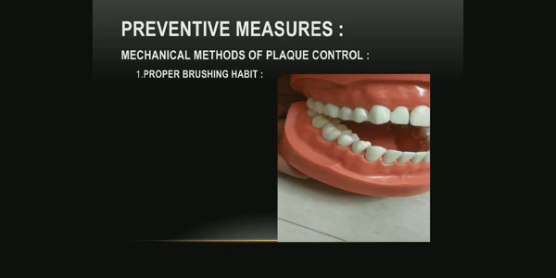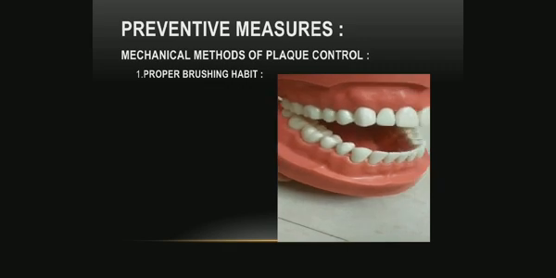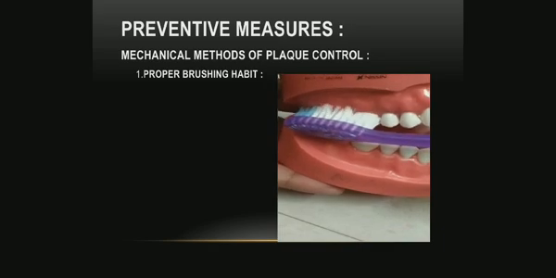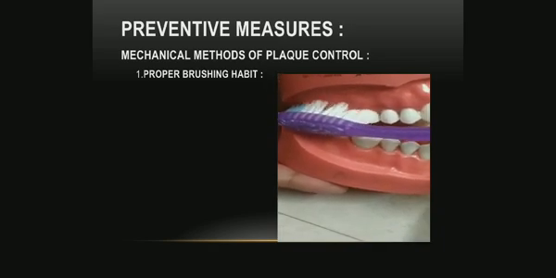First is the mechanical methods of plaque control. First and foremost in mechanical methods is the proper brushing habit. Let's consider the brushing of the upper right quadrant. Place the head of the brush parallel with the occlusal plane beginning at the distalmost tooth,